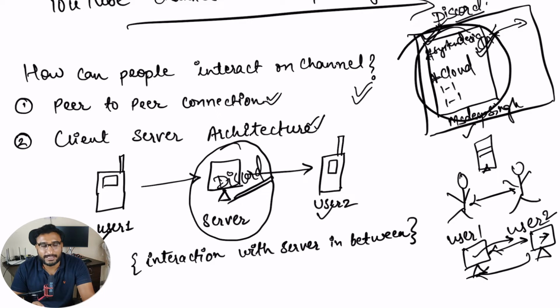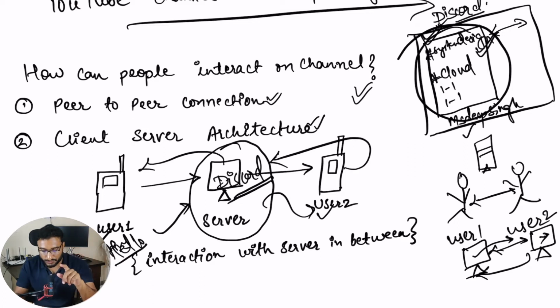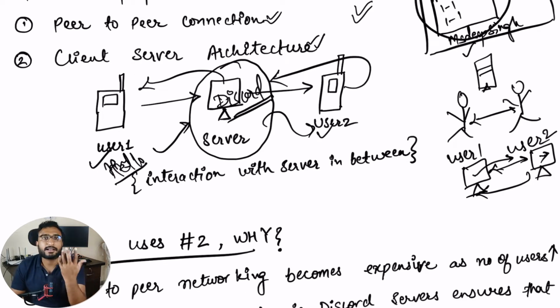Two people are interacting, and your message will go to the Facebook server and then it will be directed to user 2. So let's say I send hello to user 2, it will be sent to the Discord server and then it will be delivered to user 2. Similarly, if user 2 sends any message, it will first be communicated to the Discord server and then forwarded to user 1. So these are the two ways you can communicate with users.